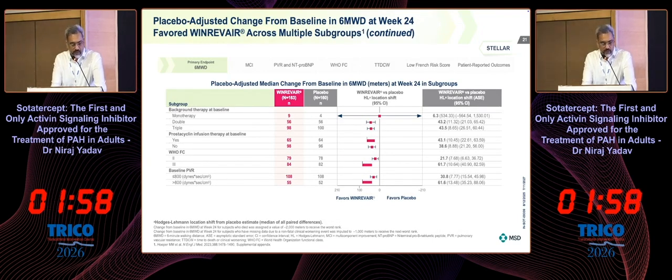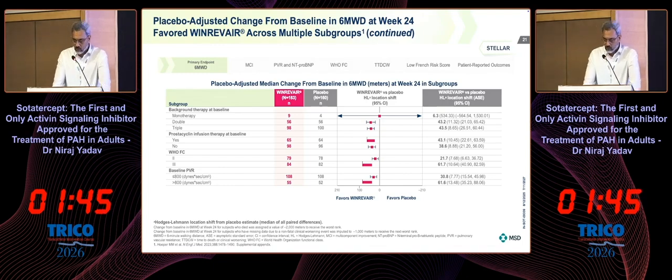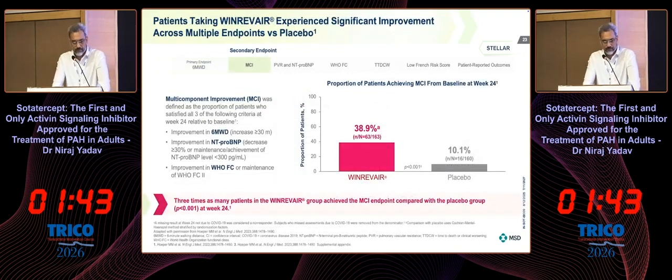Irrespective of the prostacyclin infusion, WHO class, and baseline PVR, the molecule improved 6-minute walk distance in the majority of these patients, except those who received monotherapy, although the number was very small, only 4 of them.